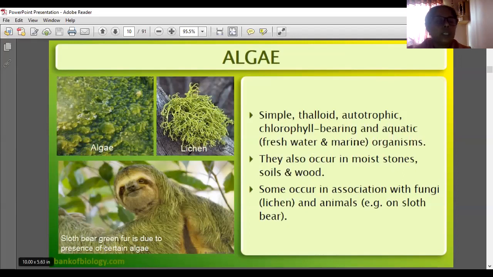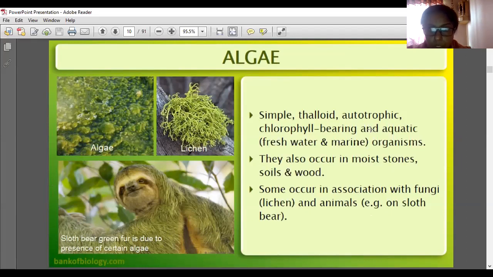In the sloth bear, the green fur is due to the presence of certain algae. This is the sloth bear. These two are associations, one with fungi and another with an animal, where the green color seen on the body is because of the presence of certain algae. On the surface of the sea there is kelp, a mat-like structure fully covering the surface, along with lichen and the sloth bear.